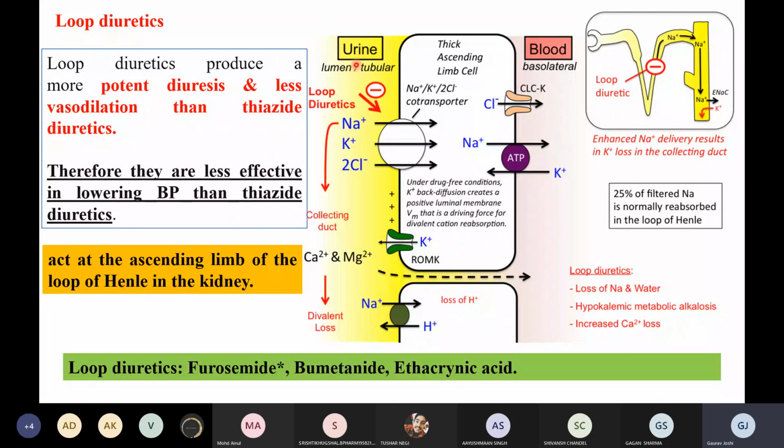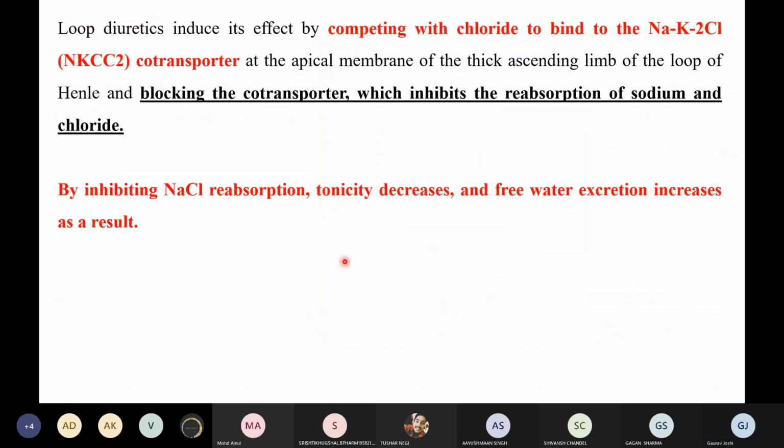This is urine basically, right? They will not be absorbed into the blood. So what is happening? Basically the potassium, calcium and magnesium are excreted out in the urine, right?